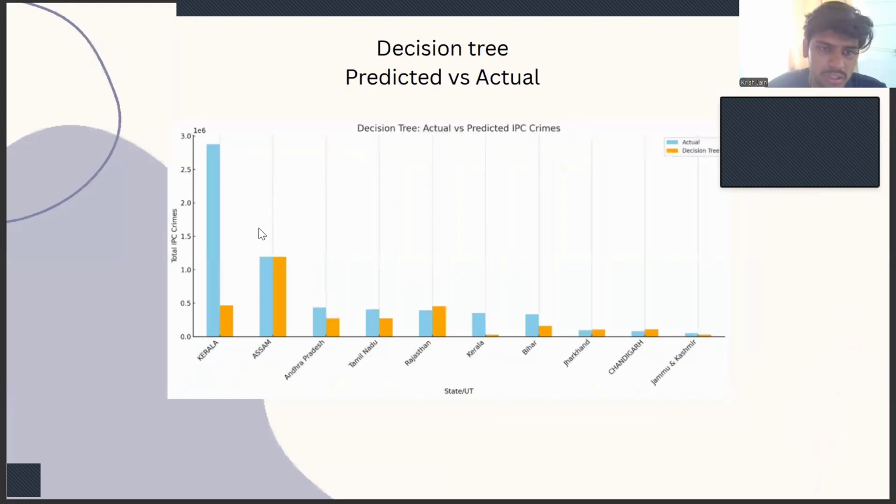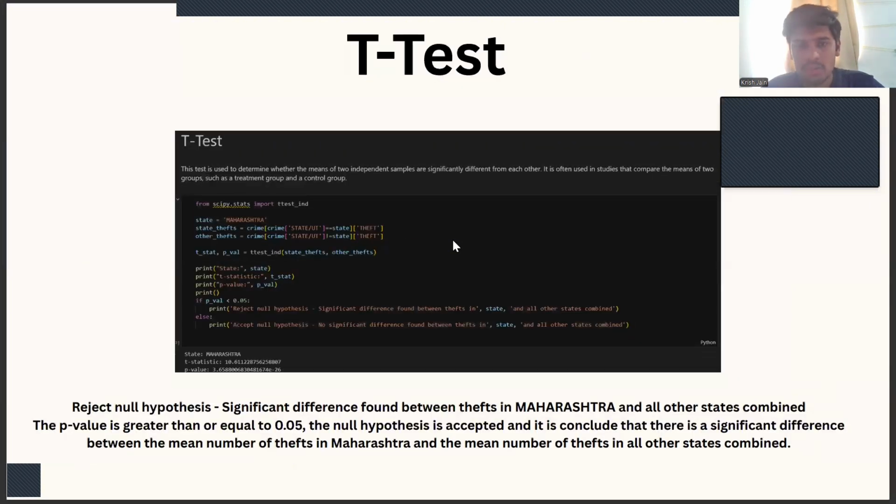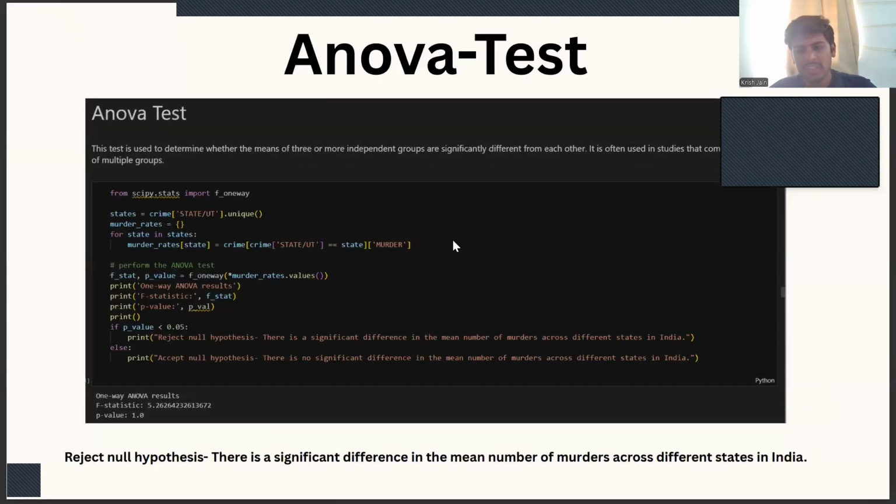This is the graph from the decision tree. This one is the actual, and this one is the predicted by the decision tree. We can see here that on Kerala it didn't perform well, but it's near to the actual one only.